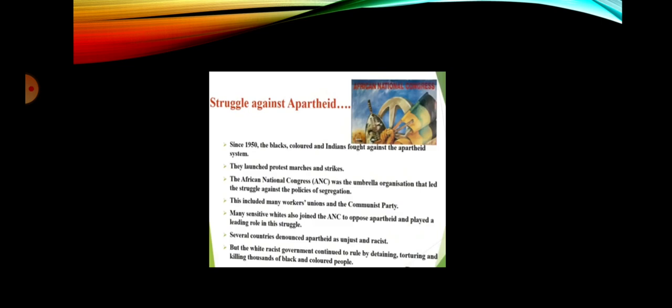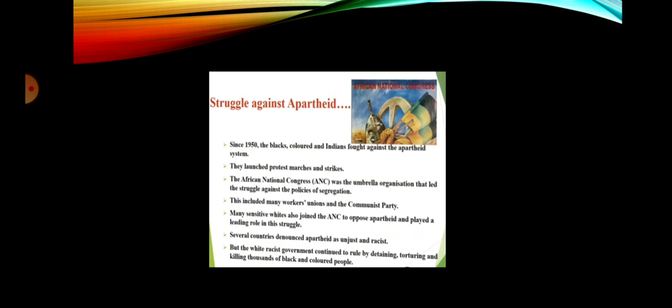Time passed by and people suffered a lot. The struggle against apartheid increased eventually. Since 1950, the blacks, coloured and Indians fought against the apartheid system. They launched protest marches and strikes. The African National Congress, known as the ANC, was the umbrella organization that led the struggle against the policies of segregation. This included many workers' unions and communist parties. Many sensitive whites also joined the ANC to oppose apartheid and played a leading role in the struggle.